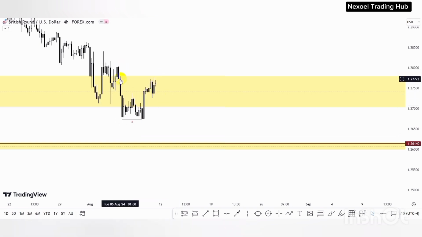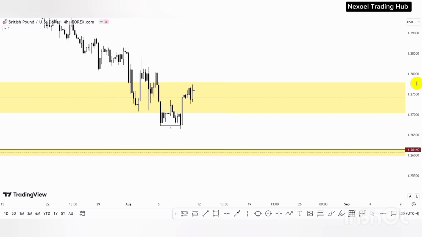Now price is reacting at this order block, this fair value gap also. So we're anticipating to see price fall to the downside. Since we have the sweep of this sell side liquidity, price may react at this order block, and then we have the bullish move of price to the upside.